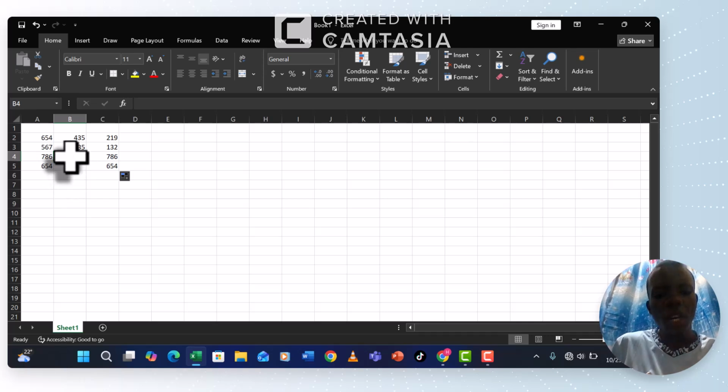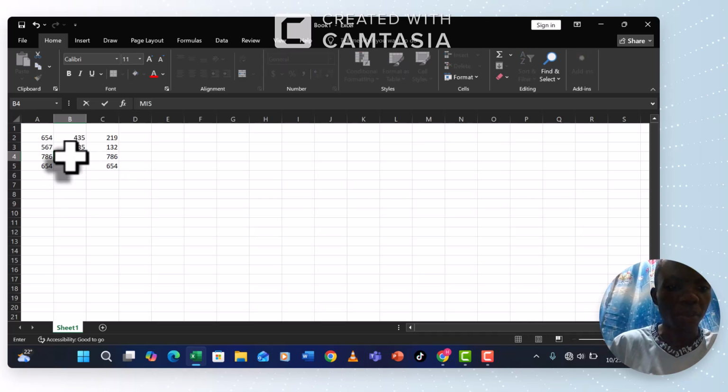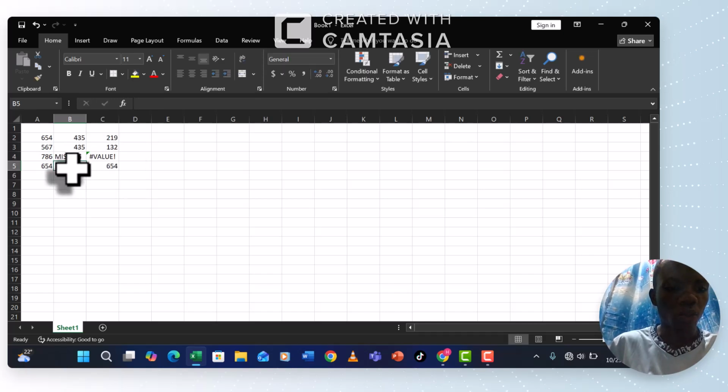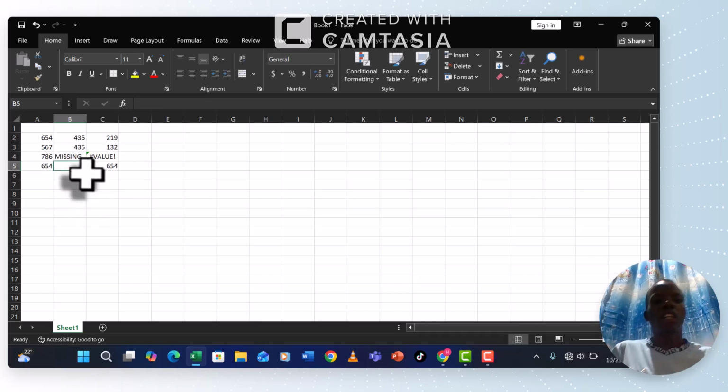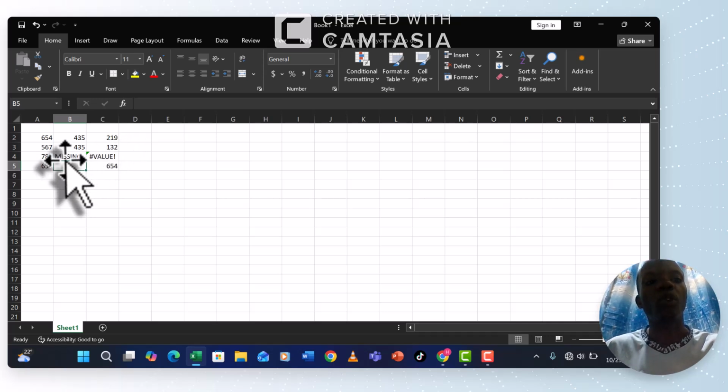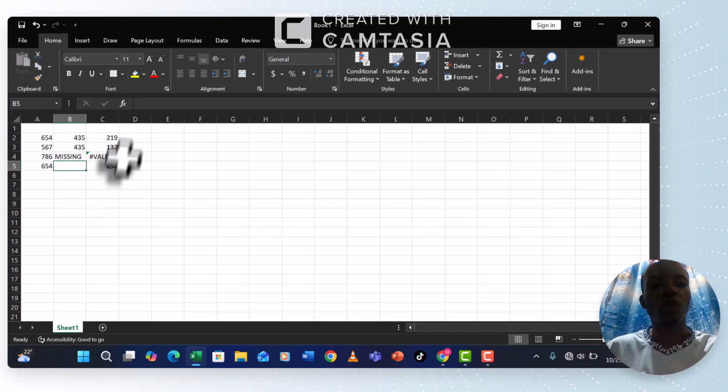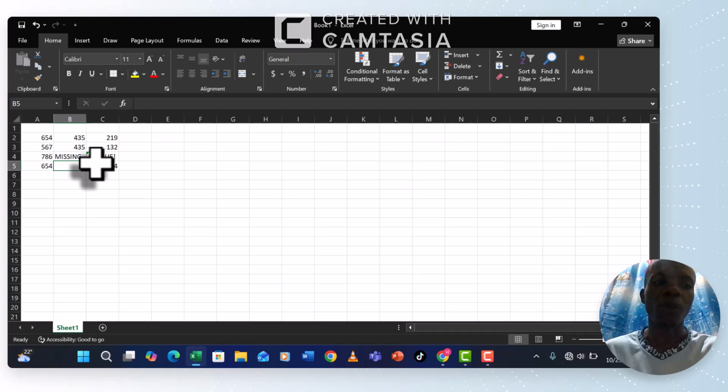But let us say that I put the word missing, and also, you see, it will bring a value error. It only considers the numbers that were given, but not the letters. The function only considers the numbers, but not the letters. So that means that I disrupted the formula, hence bringing that error, the first error that I was talking about, the hash value.